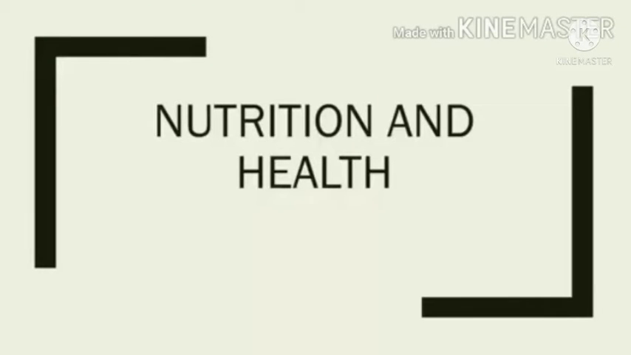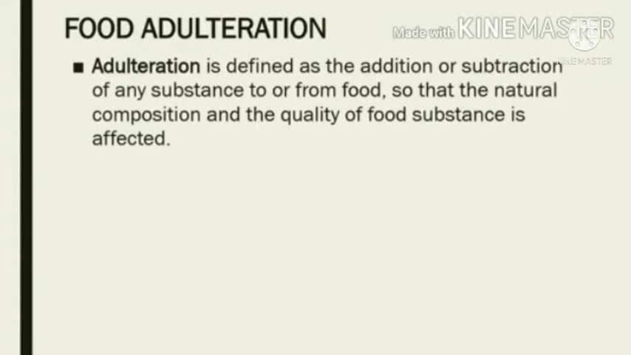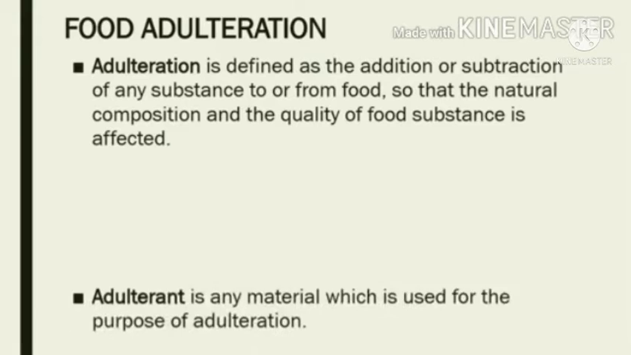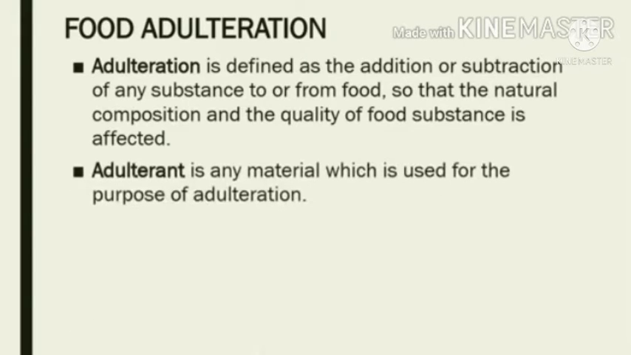Today, we are going to discuss the topic food adulteration for class 9. Adulteration is defined as the addition or subtraction of any substance to or from food so that the natural composition and the quality of food substance is affected. An adulterant is any material which is used for the purpose of adulteration.